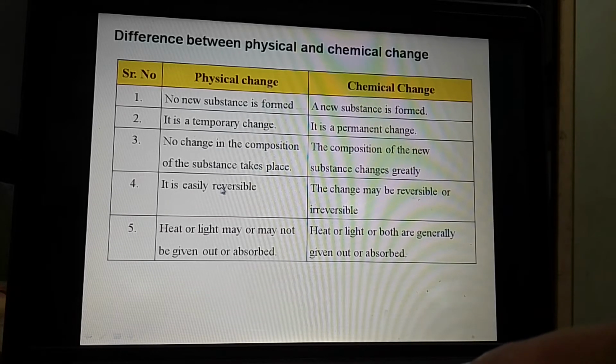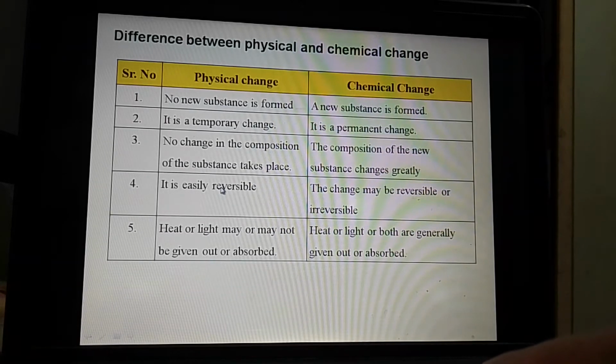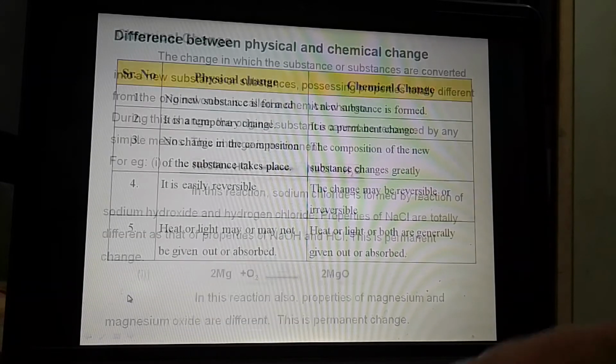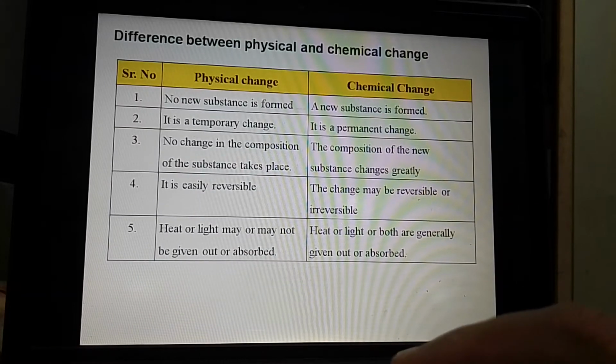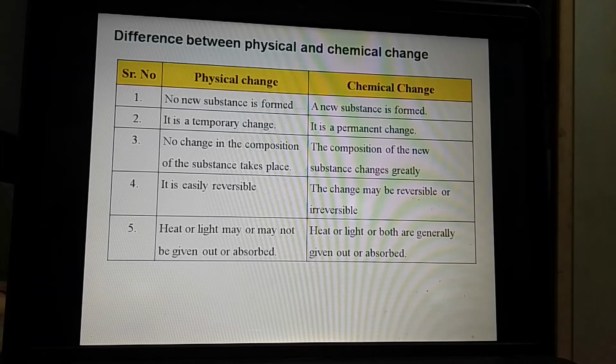Now, physical change, it is a reversible change. And we know chemical change is an irreversible change. Now, heat or light may or may not be given out or absorbed. While in case of chemical change, heat or light or both are generally given out or absorbed. This is the difference between physical and chemical change.